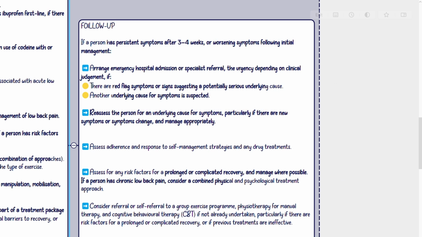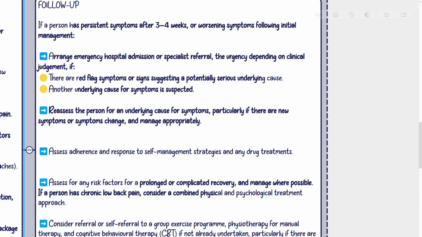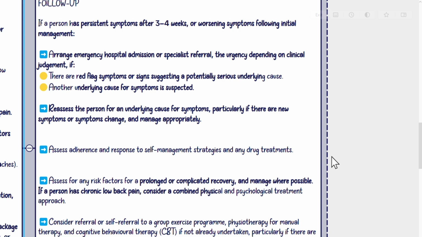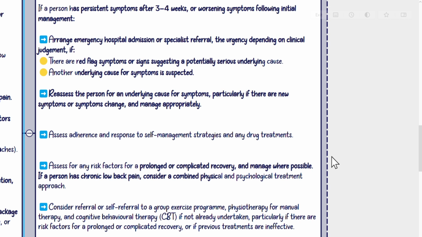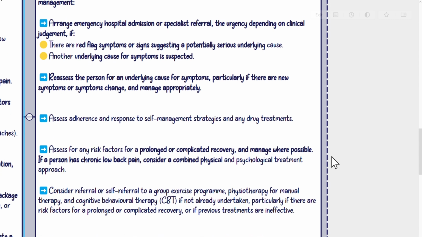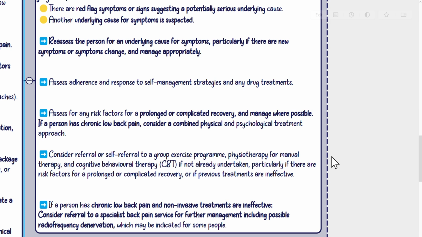Follow-up. If a person has persistent symptoms after 3 to 4 weeks, or worsening symptoms following initial management, arrange emergency hospital admission or specialist referral, the urgency depending on clinical judgment, if there are red flag symptoms or signs suggesting a potentially serious underlying cause, or another underlying cause for symptoms is suspected. Reassess the person for an underlying cause for symptoms, particularly if there are new symptoms or symptoms change, and manage appropriately. Assess adherence and response to self-management strategies and any drug treatments. Assess for any risk factors for a prolonged or complicated recovery and manage where possible.